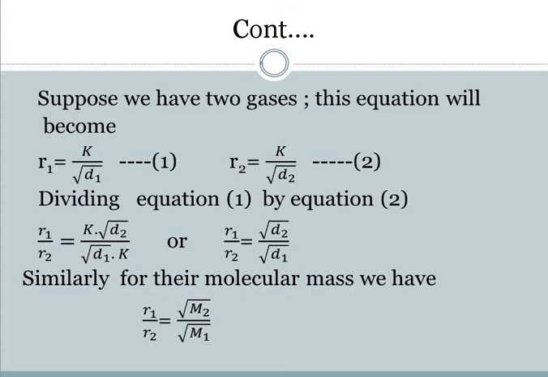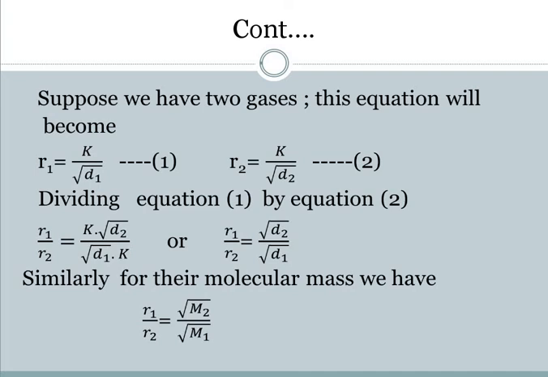Now suppose we have two gases. The rate of the first is R1 = K by under root D1, and the other is R2 = K by under root D2. Dividing these equations, we get R1 by R2 = K by under root D1 into under root D2 by K. K is constant, so we can cancel it. What is left behind? R1 by R2 is equal to under root D2 by under root D1.